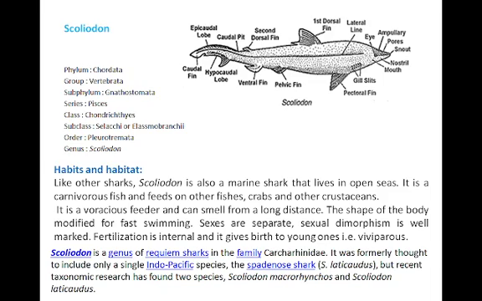Here on the dorsal side of the body there is the dorsal fin. Pectoral and pelvic fins are the paired fins, dorsal fins are the unpaired fins. Now in the case of Scoliodon there is a first dorsal fin and a second dorsal fin, and posteriorly the tail has the caudal fin, and a specialized type of tail is observed here. This type of tail is a heterocercal tail.